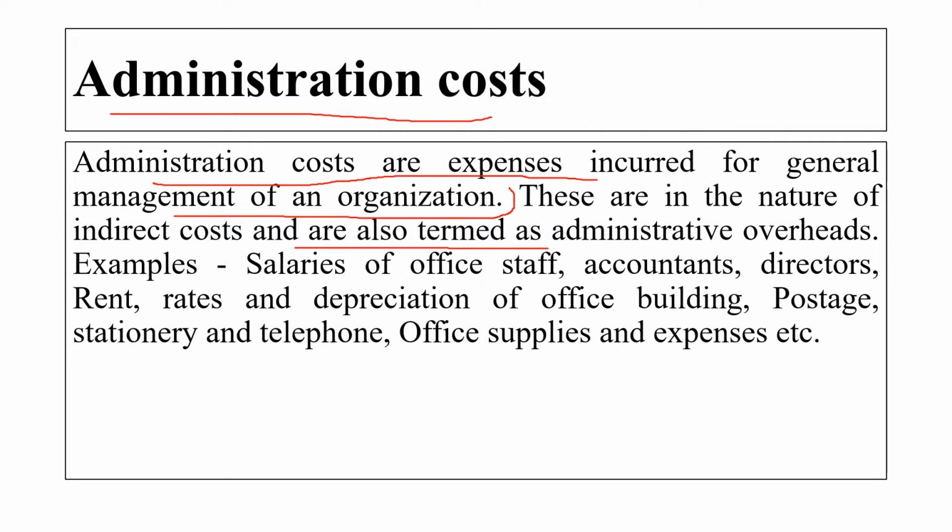The examples of an administration cost are salaries of office staff, accountant, director, rent, rate, depreciation of the office building, postage, stationery and telephone, office supplies and the expenses. Whatever expenses we are incurring in the administration cost, meaning the whatever salary we are giving, the rent, the telephone cost, electricity bill, all these things will be included in the administration cost.